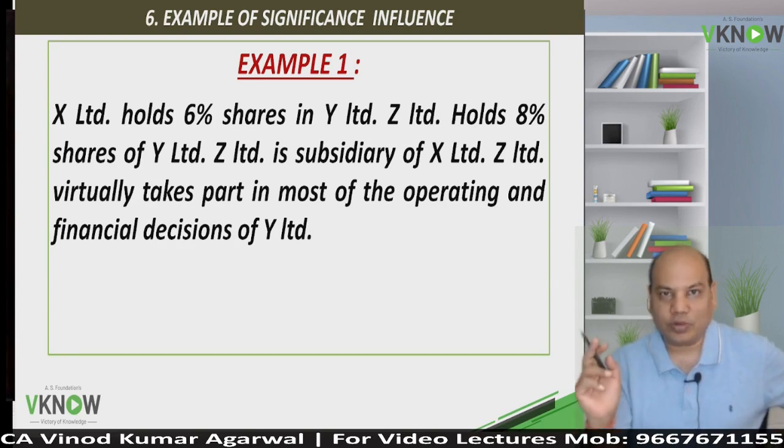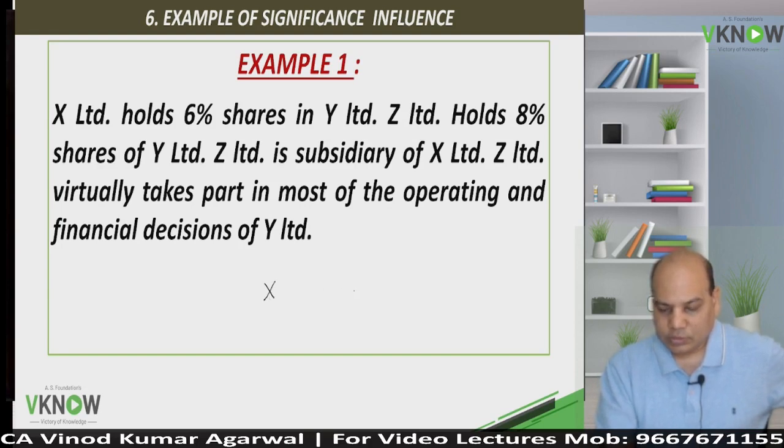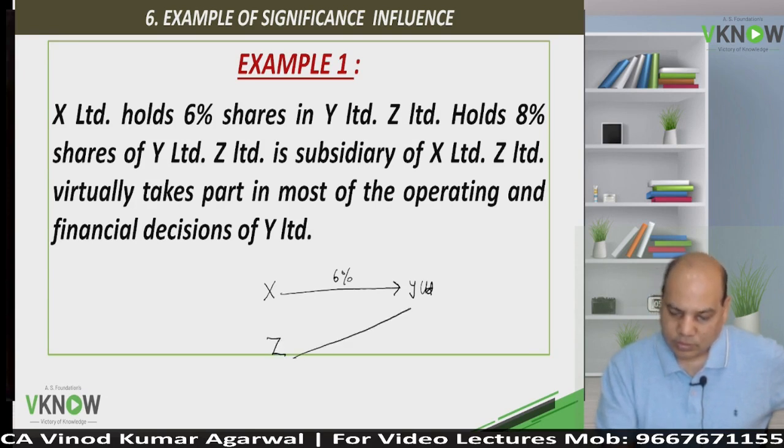Are you ready? Yes. X Limited holds 6% shares in Y Limited. Z Limited holds 8% share in Y. What is the relationship between X and Z?